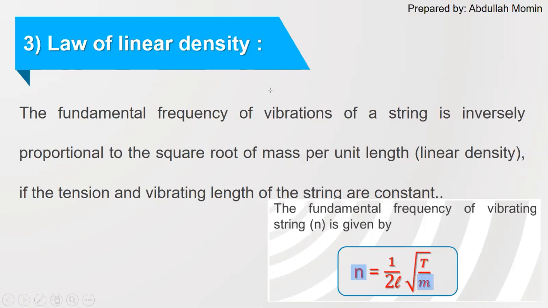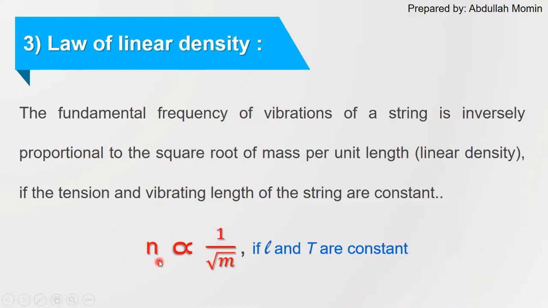In order to find out the relation between n and m, the other two variables, that is t and l, should be kept constant. So after keeping these two variables t and l constant and removing the constant along with the equal sign, what will we get? We will get n is inversely proportional to square root of m. And we can write this equation as n is inversely proportional to square root of m if L and T are constant.